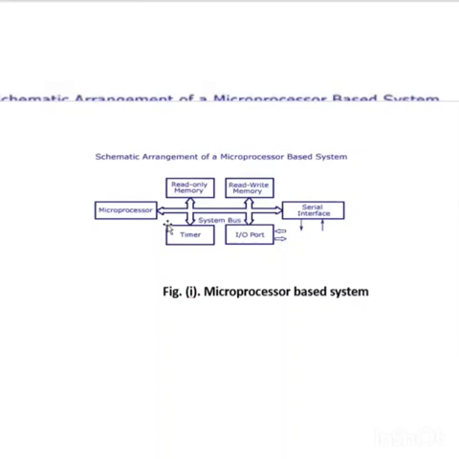Okay. So here in the microprocessor, we are using two memories. This is the read-only memory, and this is the read-write memory, which you can call RAM, random access memory. In random access memory, content is stored temporarily, and in read-only memory, contents are stored permanently.